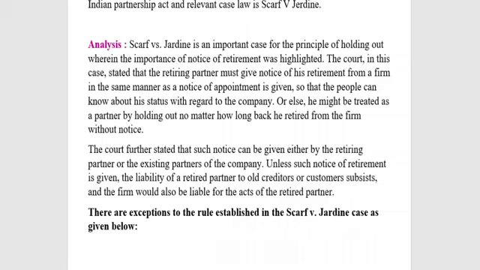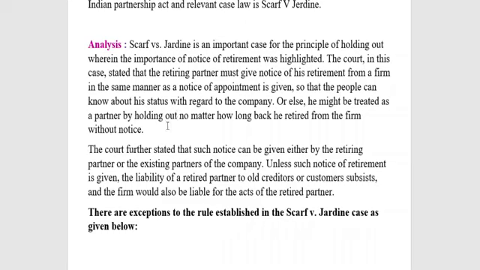Here, analysis: Scarf versus Jardine is an important case for the principle of holding out, wherein the importance of notice of retirement was highlighted. In this case, much importance was given to notice of retirement. The court stated that the retiring partner must give notice of his retirement from a firm in the same manner as a notice of appointment is given, so that people can know about his status with regard to the firm, or else he might be treated as a partner by holding out.